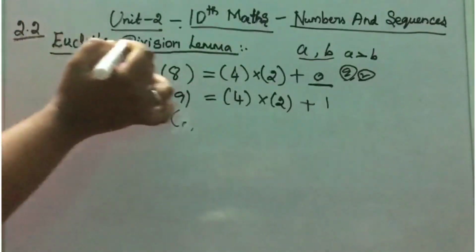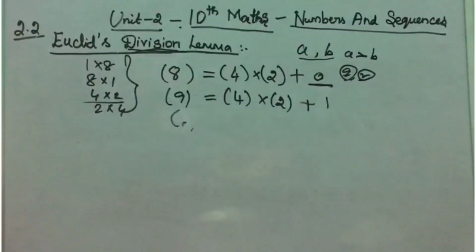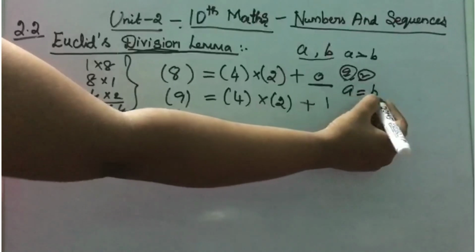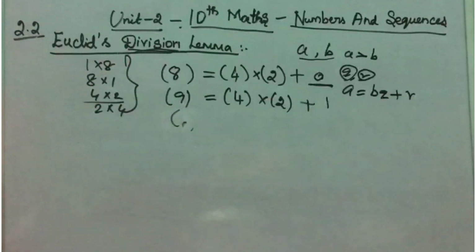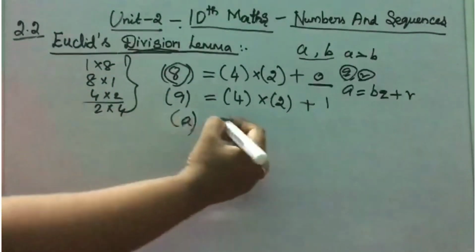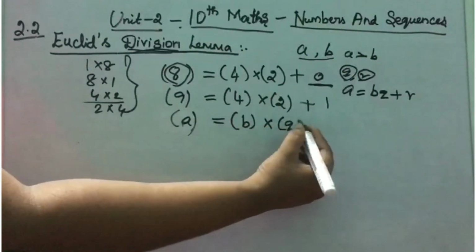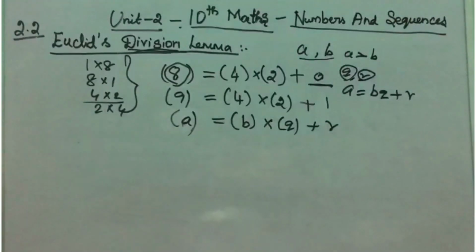In Euclid's division lemma, in division you will get a quotient and remainder. Such that the condition they are giving is A = BQ + R. See this format: this is your A, the product of numbers is B into Q, and you get the remainder as R. Clear?